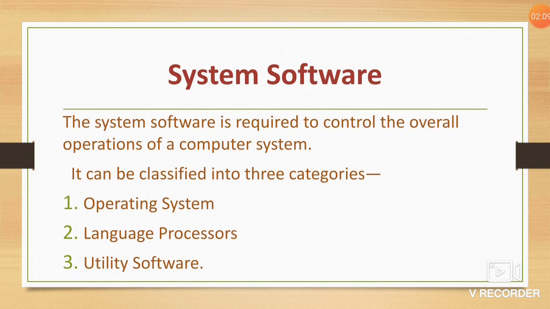Now let's start with the first type, system software. It is clear from the name. The software which controls the overall operation of the computer system is known as system software. It can be classified into three categories: operating system, language processor and utility software.